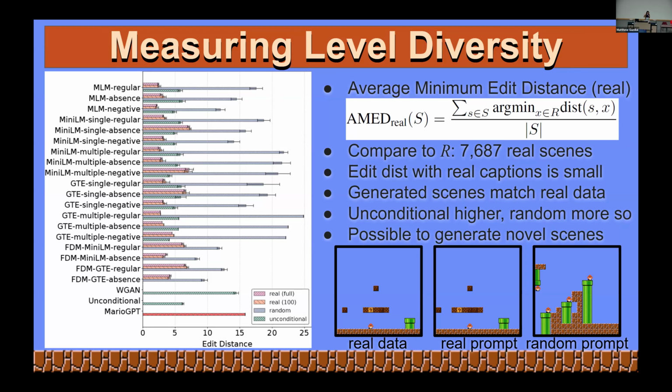This is the one time here in this presentation that we do mention Mario GPT in terms of actual metrics, because Mario GPT didn't work very well with our captioning data set. Its captions are a lot more simplistic and harder to work with in terms of I want these specific elements kind of thing. But Mario GPT is there, and it slots in pretty close between our random captions and our real captions, which is solid.